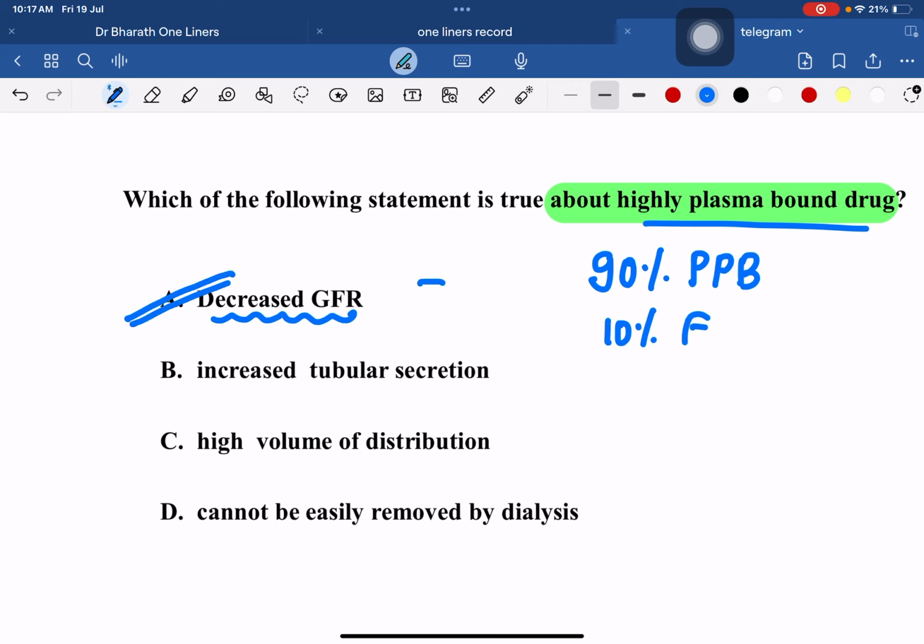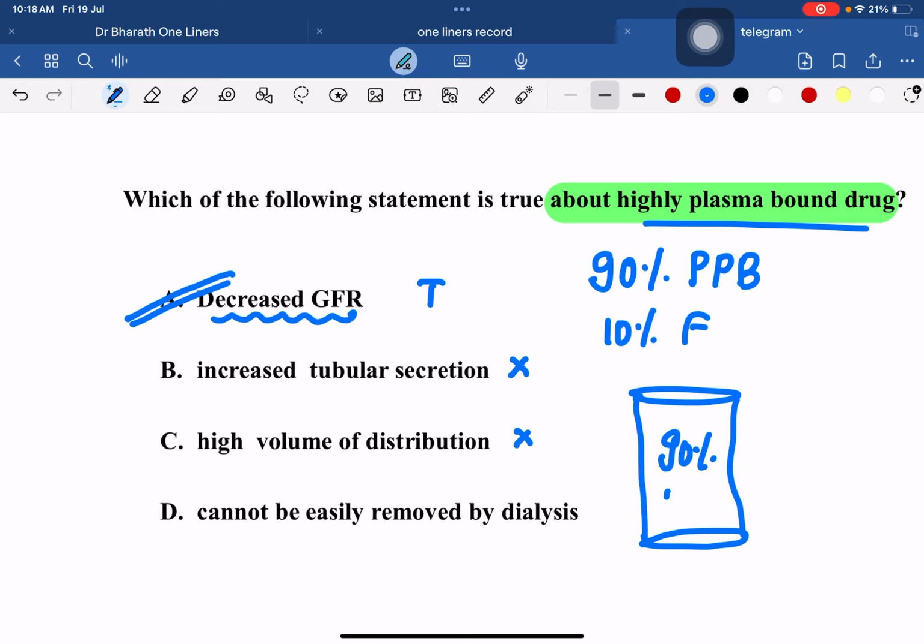A, true. Now, increased tubular secretion. Remember, secretion doesn't depend on the plasma protein binding. And high volume of distribution, also false. Remember, if a drug has high plasma protein binding, 90% for example, that means they stay in the blood vessel, they have low volume of distribution, so that is also false.